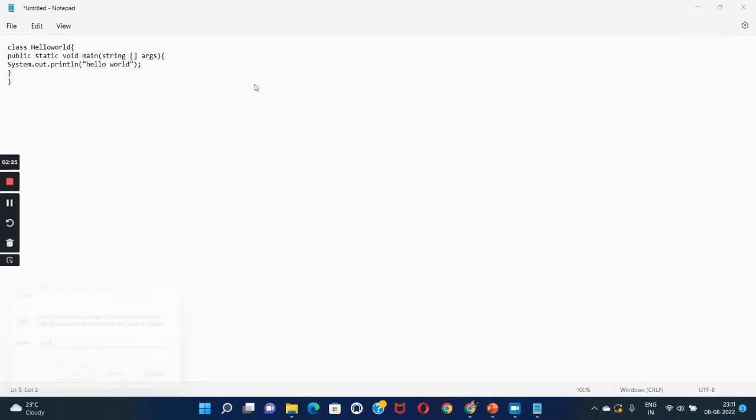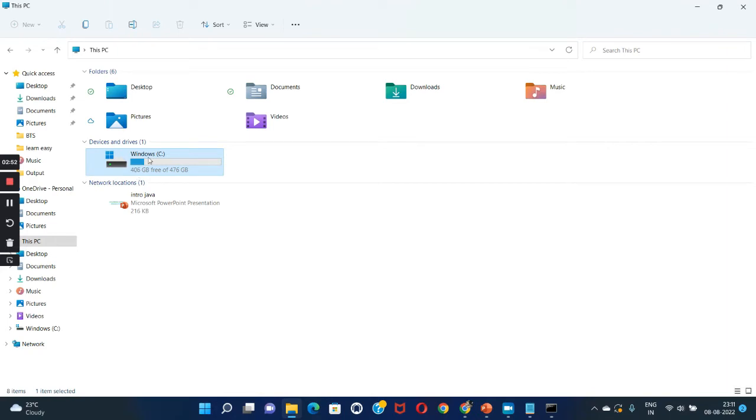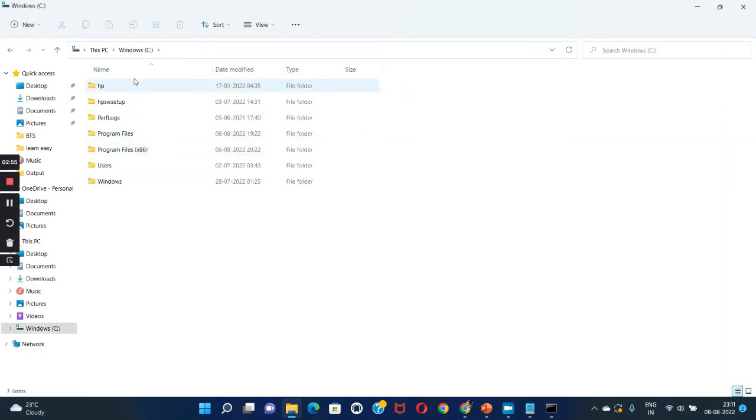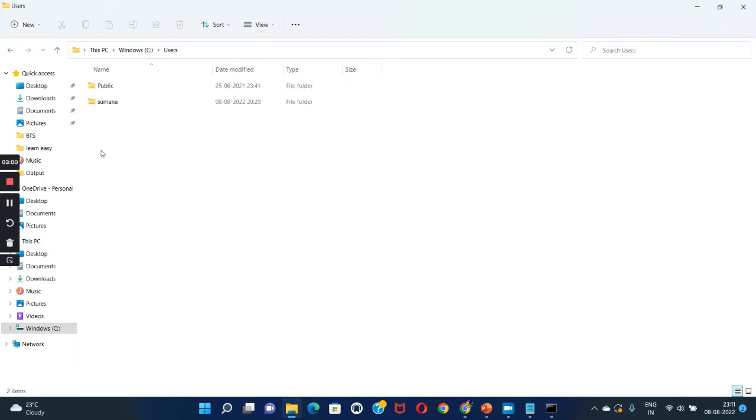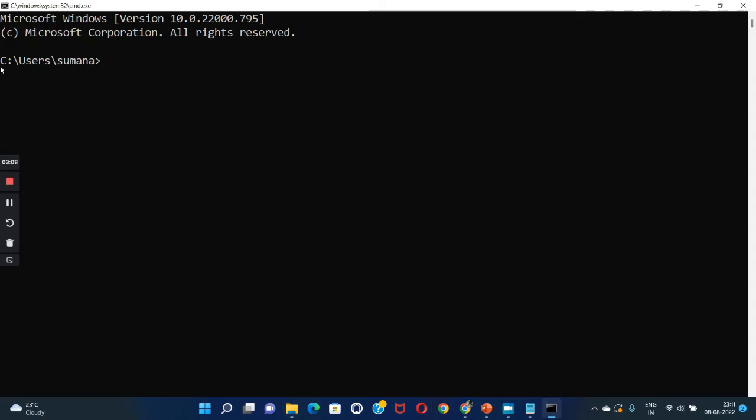So for that, open your command prompt and enter C. Here the path is like C. In Windows C, we have Users. In Users, we have Sumana. So go to File Manager, open Windows C, go into Users, and in Users go into Sumana.